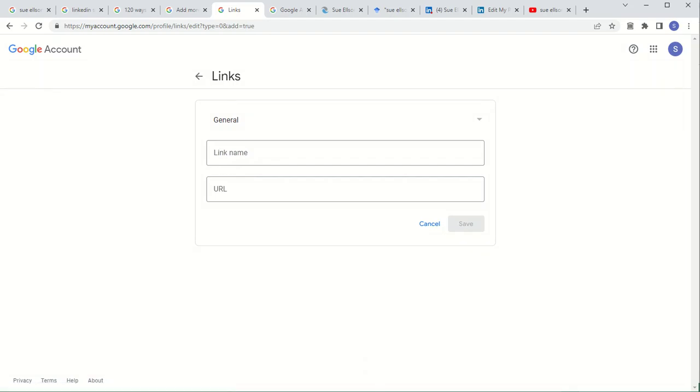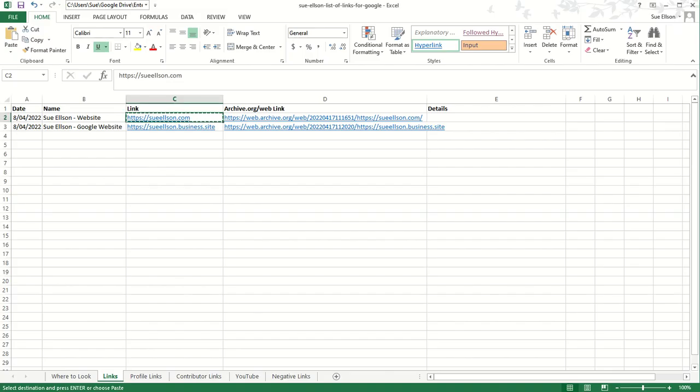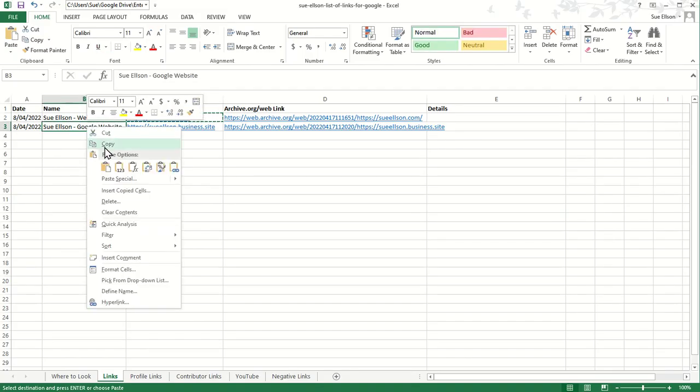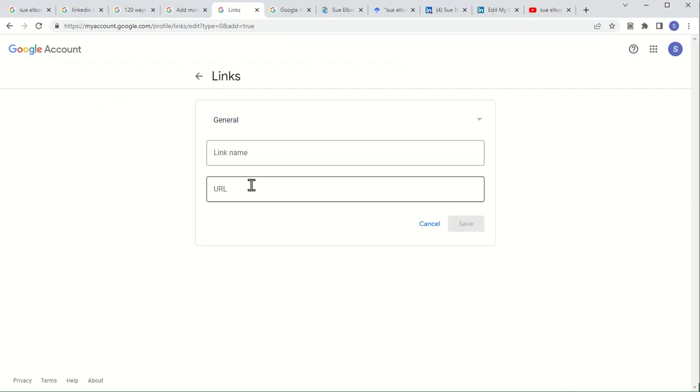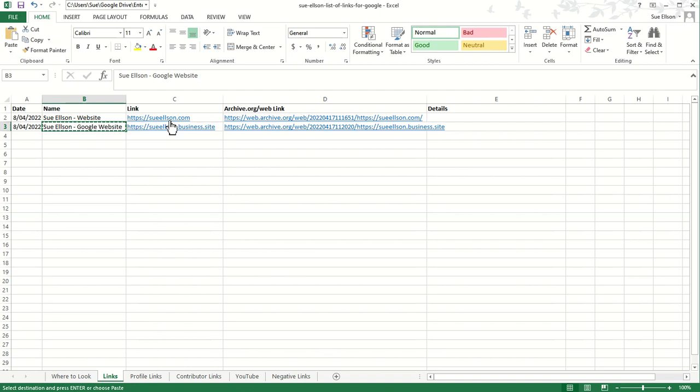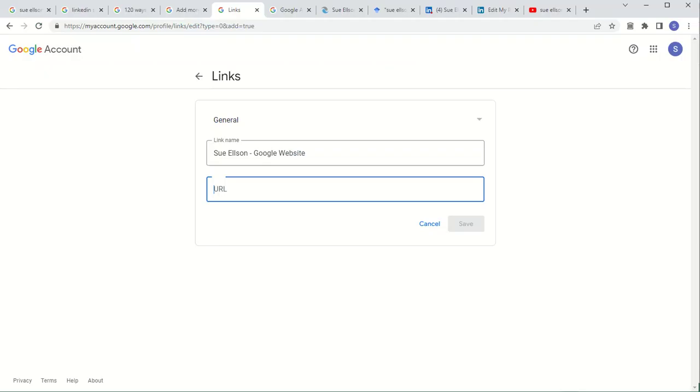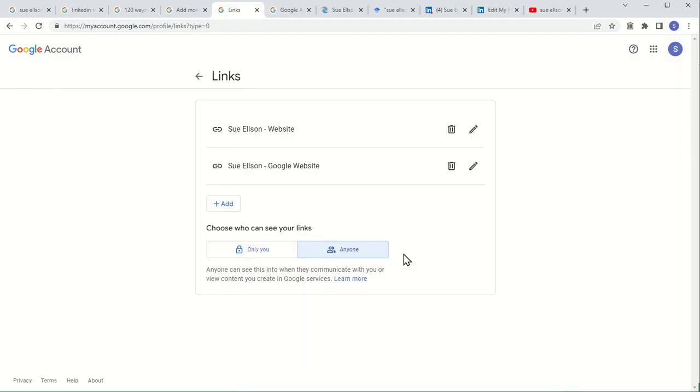So then the next one I want to add, we go back to the spreadsheet, is the Google website. So you can see how easy it is once you've got your list to enter these details in. And it's really important that you always copy paste with links, because otherwise it could go to the wrong spot. So that's the links one done.